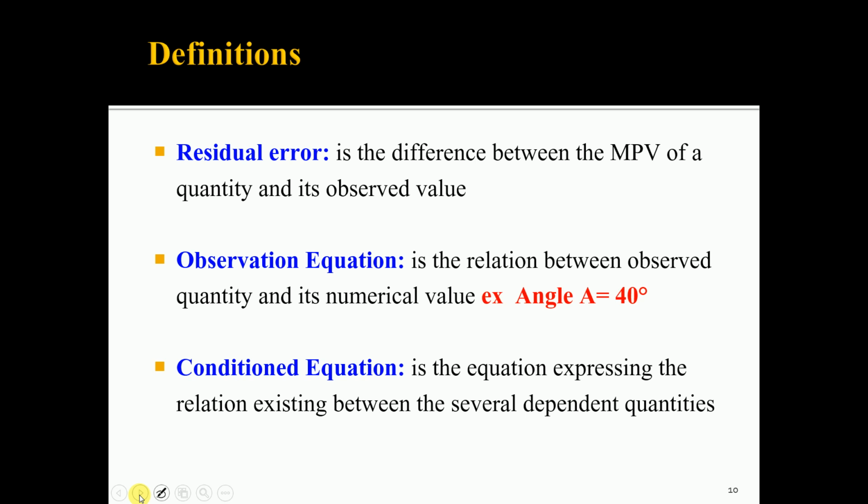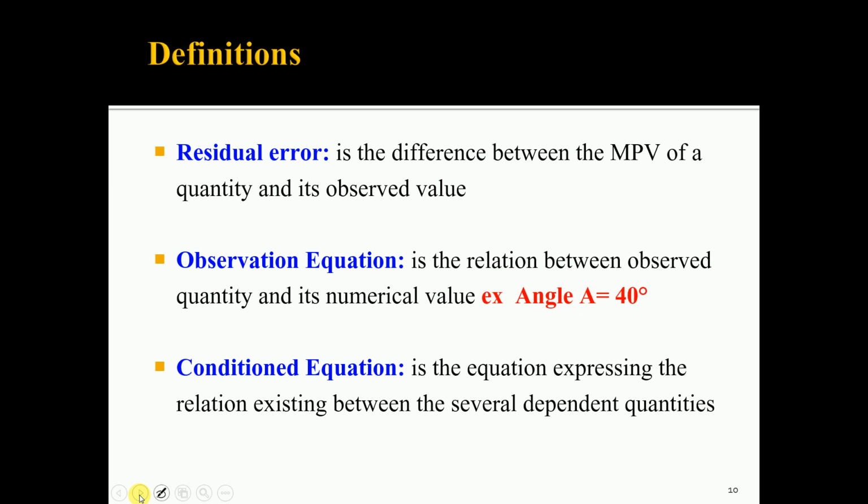Residual error is the difference between the most probable value of a quantity and its observed value. For example, if you have 4 observations of the same weight, find the mean of the 4 observations. The mean represents the most probable value, and if it is subtracted from an individual observation, you will get the residual error in that individual observation.